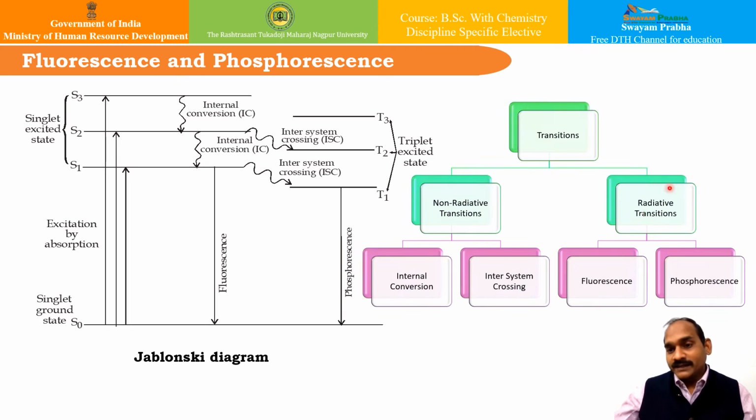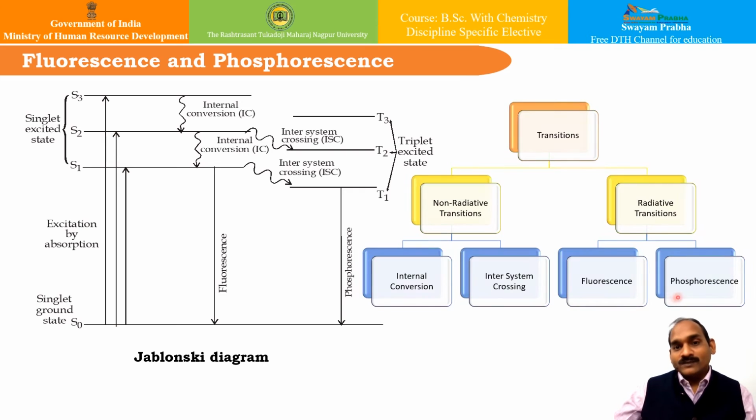The other part is radiative transitions. That means they show radiations. The transitions which lead to emission of light radiation are called radiative transitions, and they are classified into fluorescence and phosphorescence. If the molecule comes to the ground state from the first excited singlet state, that is from S1 to S0, it leads to emission of radiation which is called fluorescence. This transition is spectroscopically allowed, and therefore it occurs in about 10 to the power minus 8 seconds.